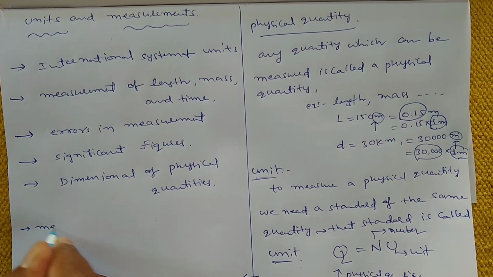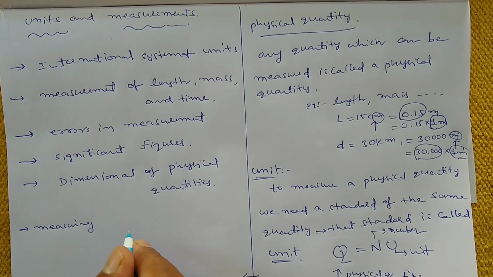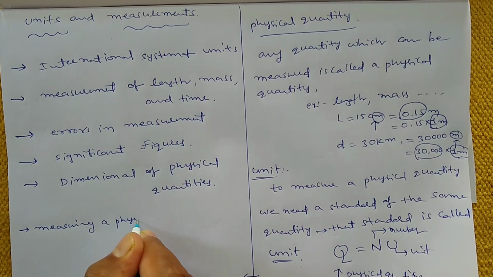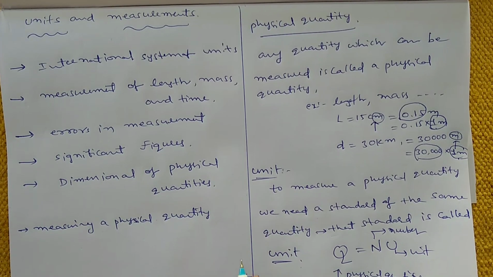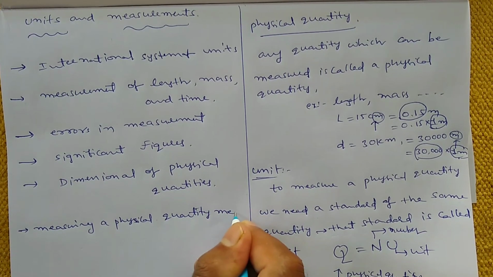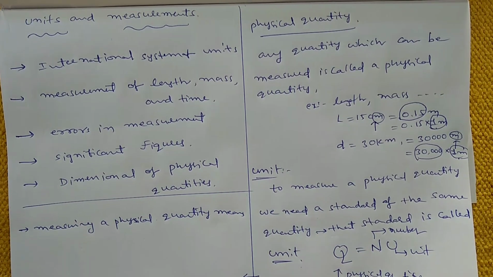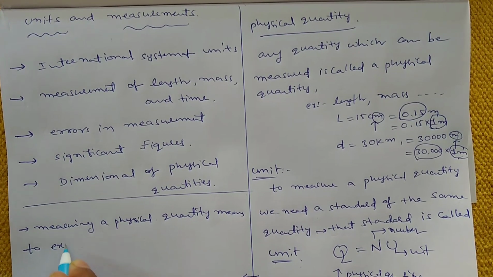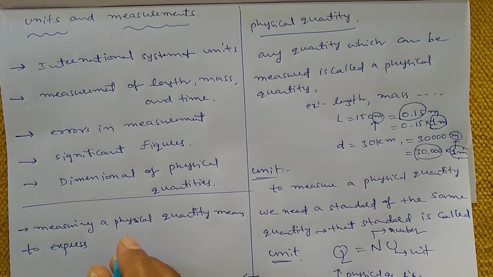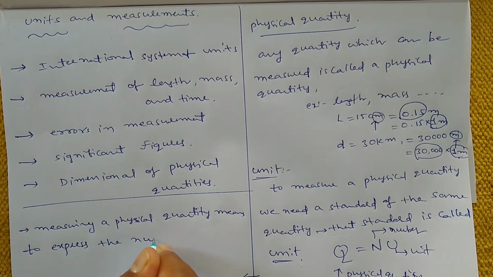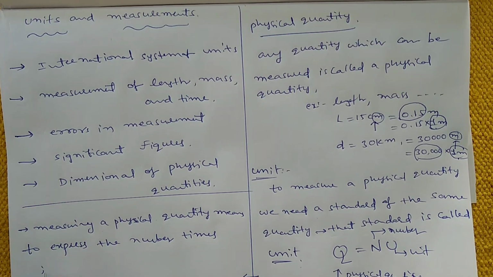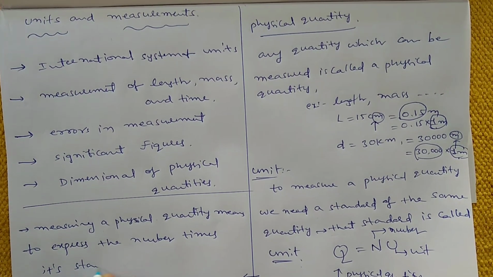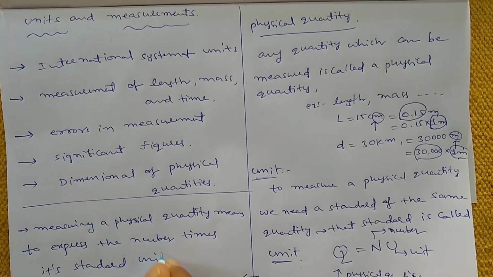Measuring a physical quantity means to express the number of times its standard unit. See here, a physical quantity is equal to n into u.